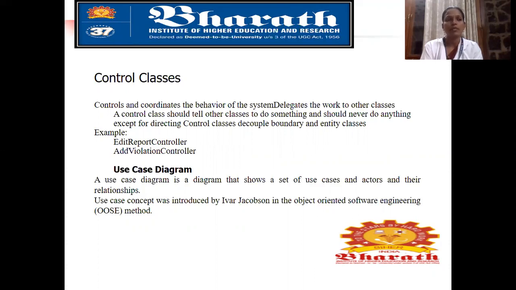For example, if you want a real-time example, in every class there should be a CR. Whatever we want to pass to the class, we will discuss with the CR and ask him to send the message to the class. So he has some kind of control over the classes. That is the real-time example. Here also, examples are the edit report controller and the add violation controller. It's a kind of control.